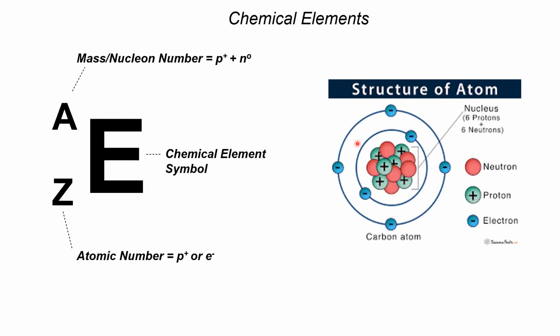And this is the picture of the structure of an atom. So the protons and neutrons are in the nucleus. In other words, nucleons can be found here in the nucleus. So protons and neutrons are nucleons. Okay, and the electrons are just outside the nucleus, surrounding the nucleons. Okay, these are the electrons here. So just to show a picture of how the structure of an atom looks like.